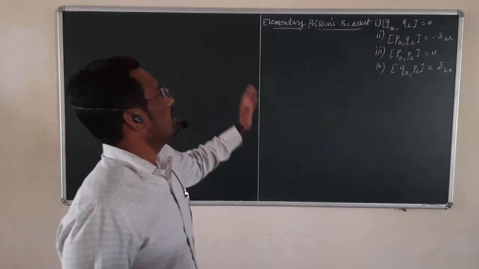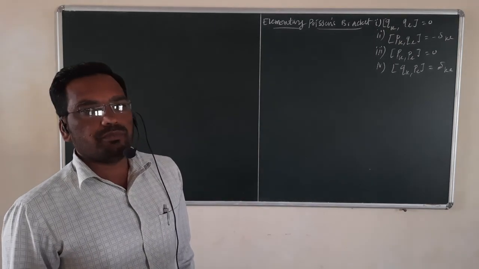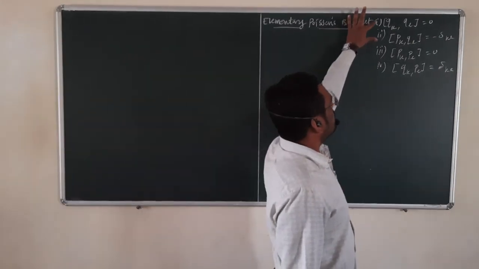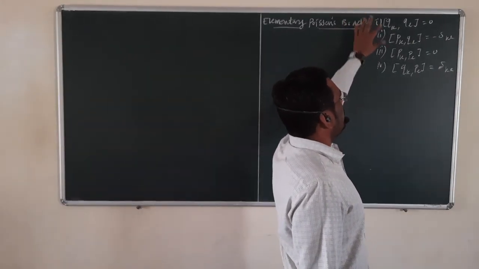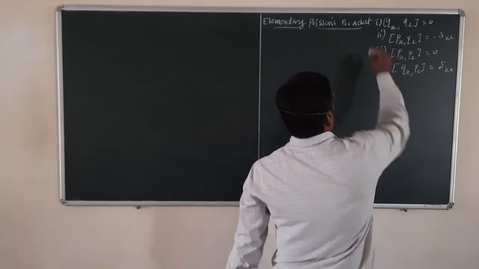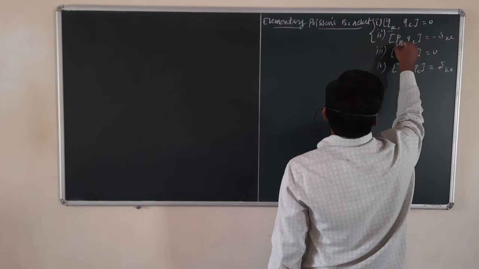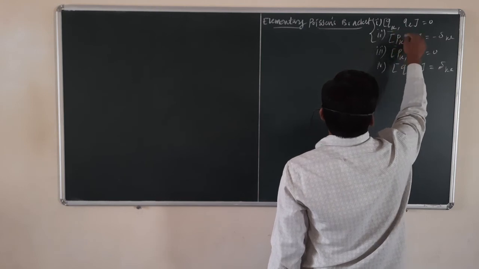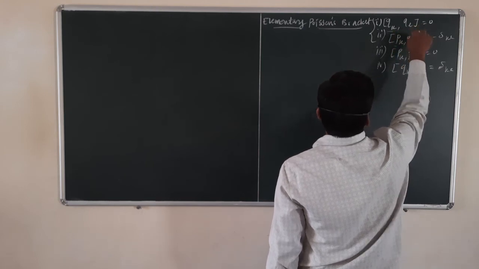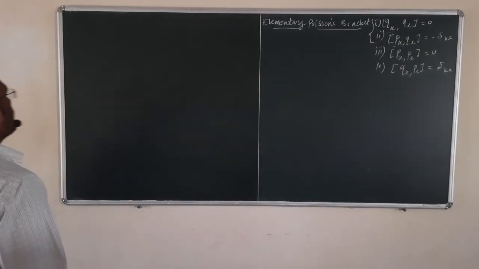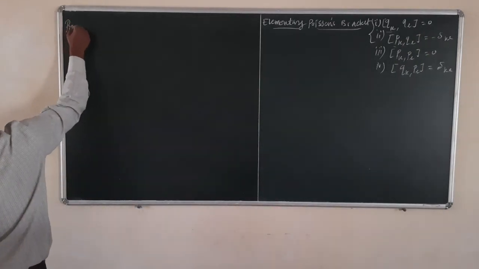So these elementary Poisson's brackets can be proved. First of all, we are going to prove these two Poisson's brackets. For these two, here you can see pk, qk and pl is there, but the second term is ql. So proof.